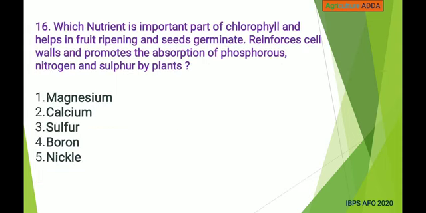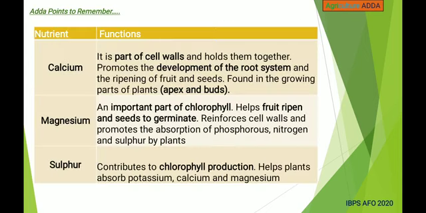Next, which nutrient is an important part of chlorophyll, helps in fruit ripening and seed germination, reinforces cell walls and promotes the absorption of phosphorus, nitrogen and sulfur by plants? Magnesium, calcium, sulfur, boron, nickel. Answer is magnesium.